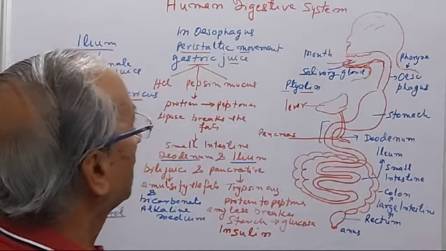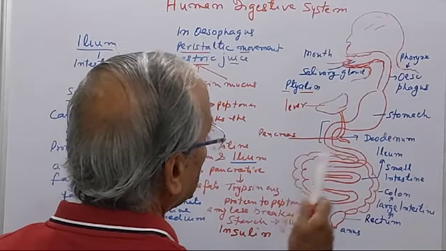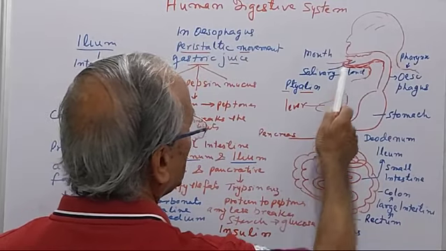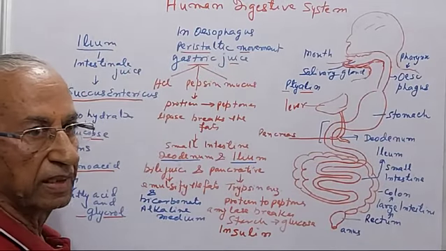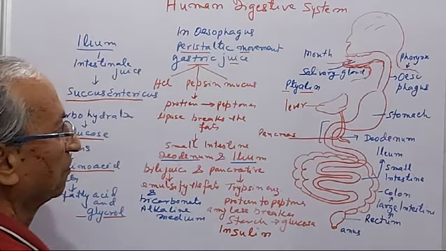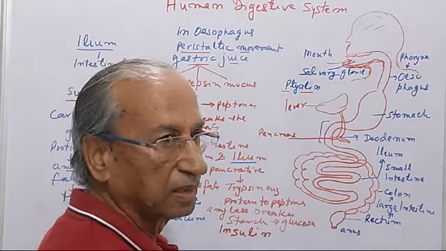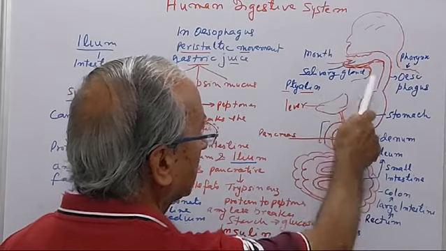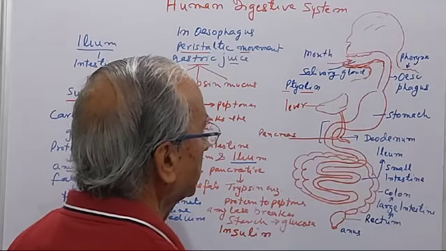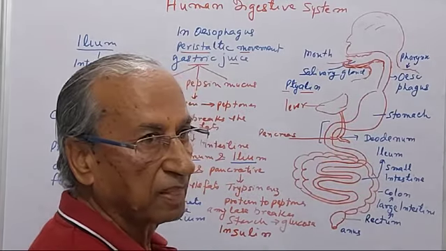So first of all, when we eat something, first it goes to the mouth where the teeth and the tongue are. The teeth break the food into smaller pieces, and the salivary gland secretes saliva.